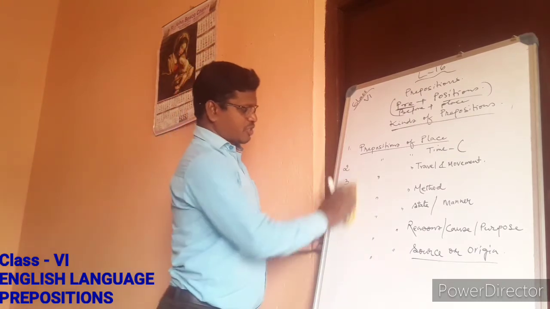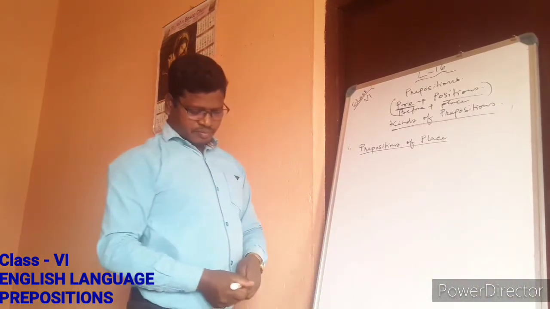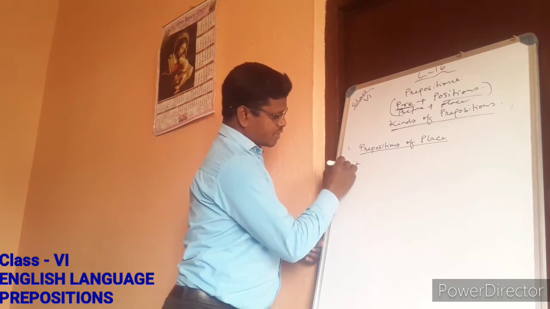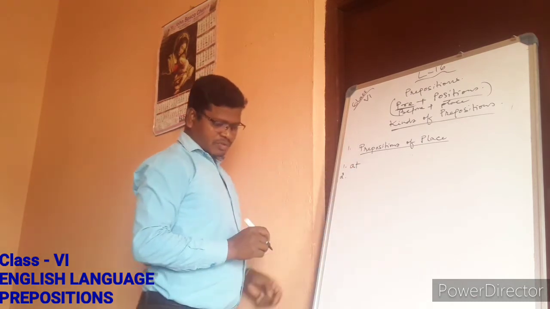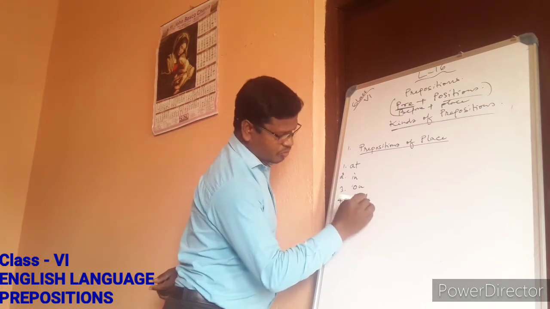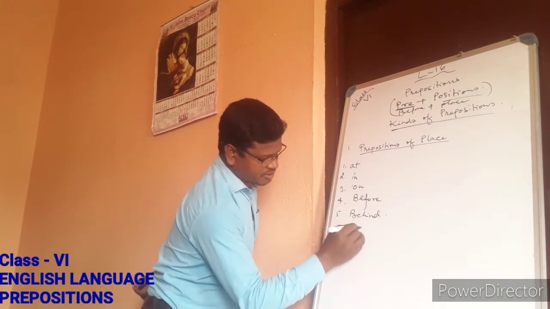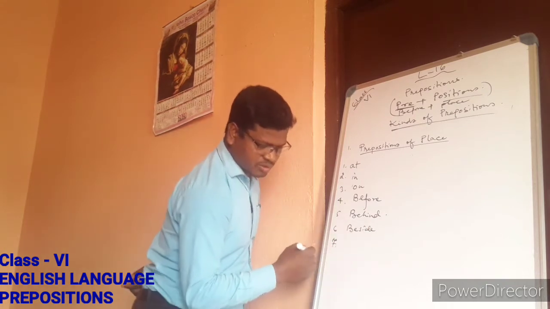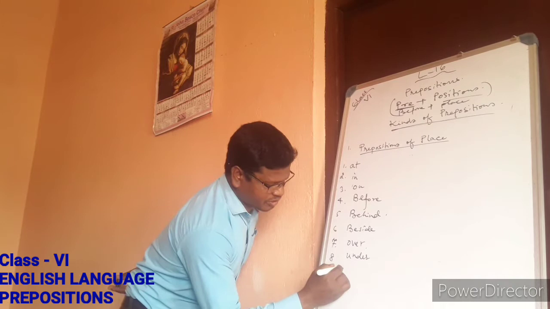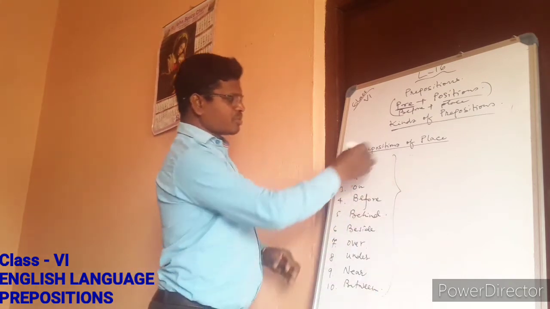Let's talk about preposition of place first. Examples of preposition of place are: at, second one is in, third one on, fourth one before, fifth one behind, sixth one is beside, seventh one we have over, eighth under, ninth one we have near, and number 10 is between. So these are the examples of the preposition of place.